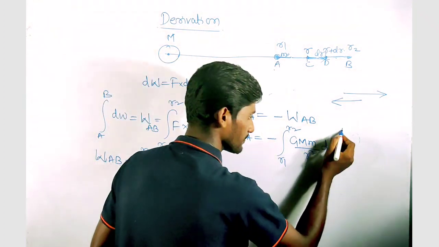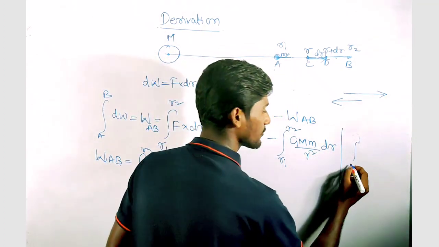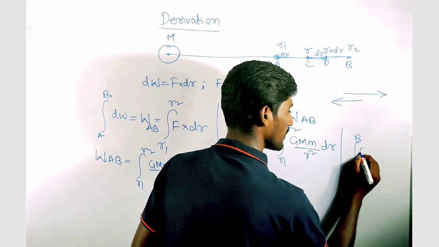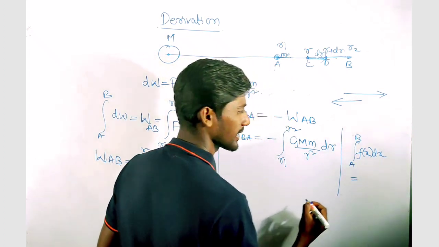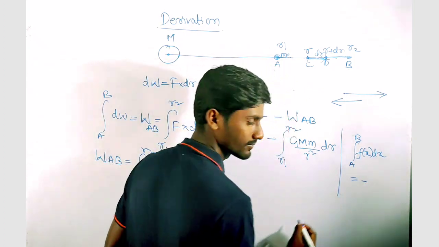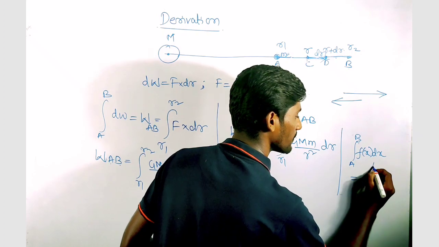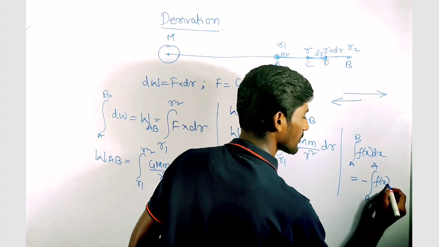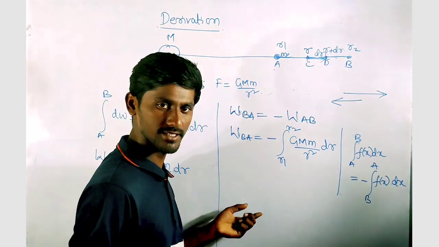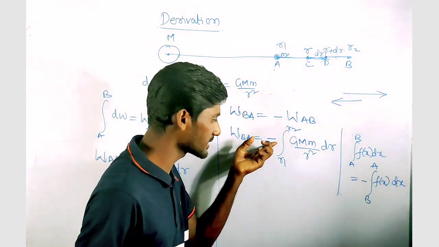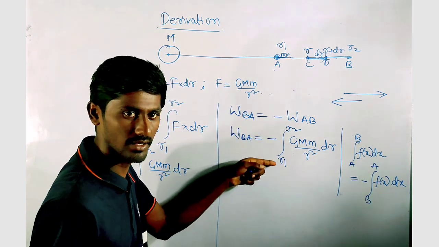So in integration, if we write the limit from A to B of a function f of x dx, I can write it with a negative sign and change the limits. So now it is B to A of f of x dx. In this case, if I want to make this negative into positive, I have to change the limits, right?